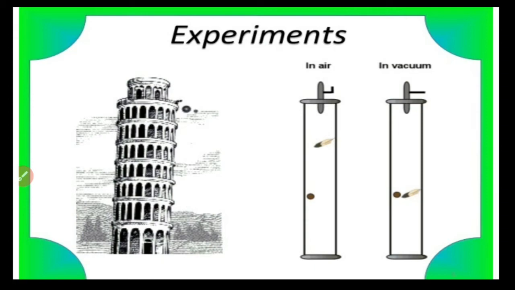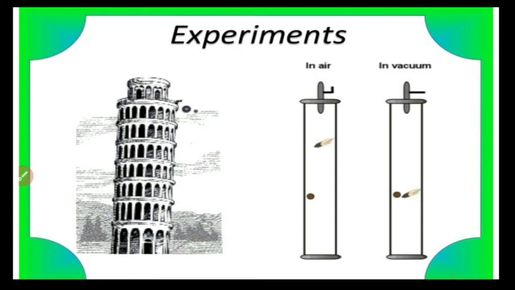At first he was trying with iron balls or metallic balls of different sizes and different masses. When he tried with different masses, he could see that the objects which were dropped at the same time reached the ground at the same time. There was no difference in time on reaching the ground.